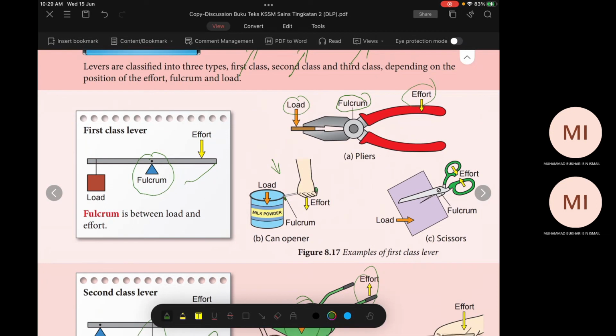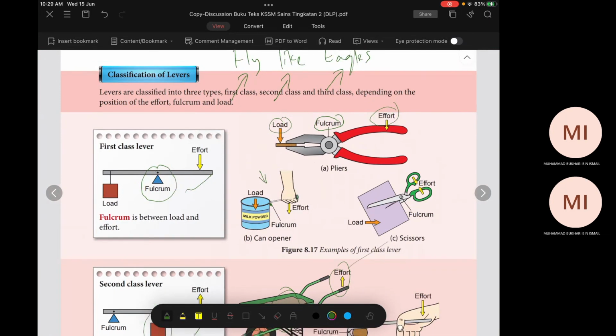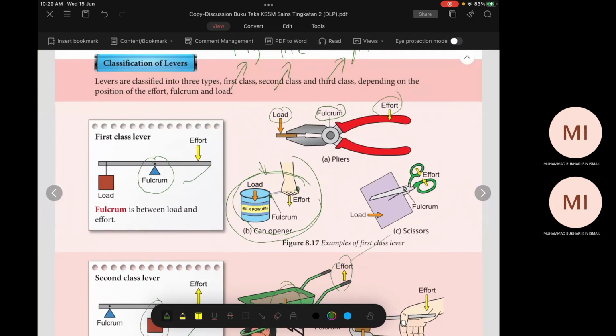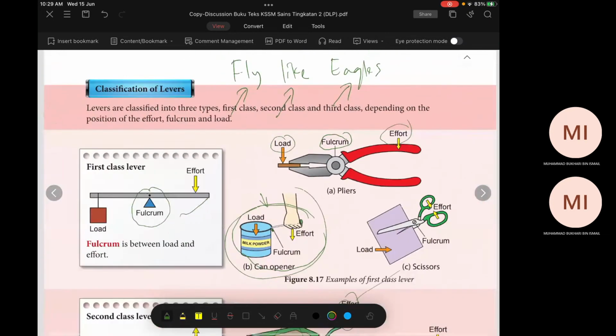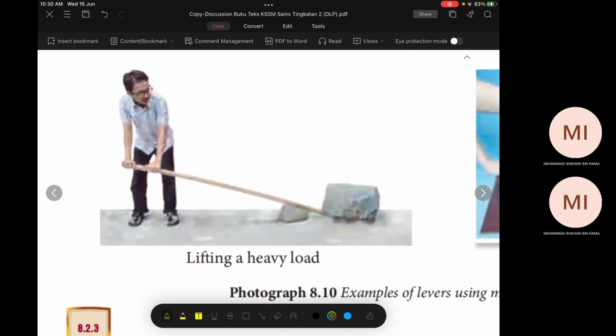Okay, first class level. Apa dia punya advantage? Advantage dia ialah awak use less effort, betul tak? Okay, macam mana dia boleh produce less effort? Sebab apa? Contoh tadi yang kat batu tadi mana? Ni.